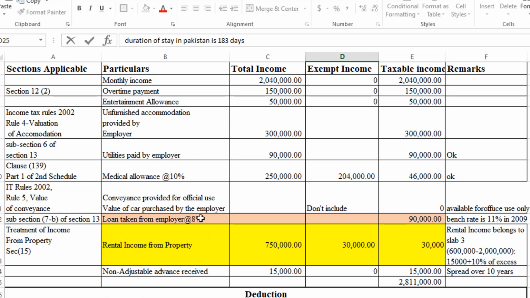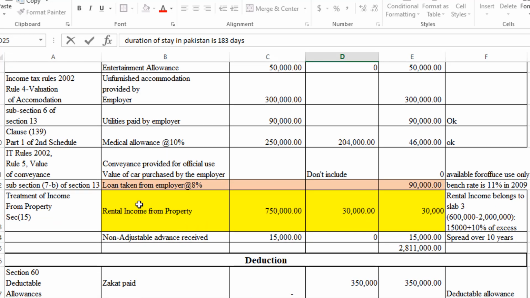Now the other component of this given information is conveyance provided for official use, value for car purchased by employer. This is a point to be understood in a very understandable way: the car given by the employer is specifically only for the use of office, not partly allowed for his personal use. So I am not going to include this amount into the taxable income, because the use of the car is totally specific to official matters, official use.